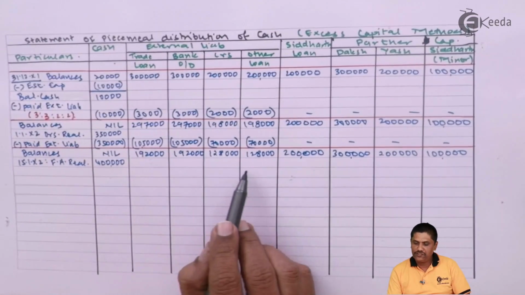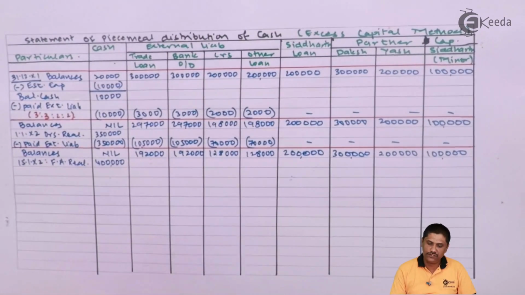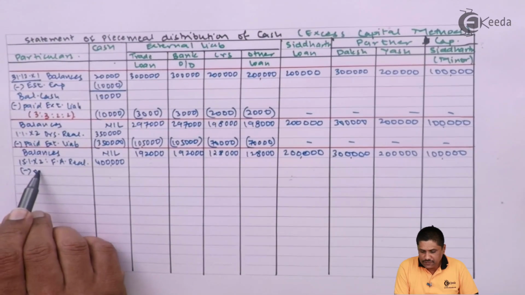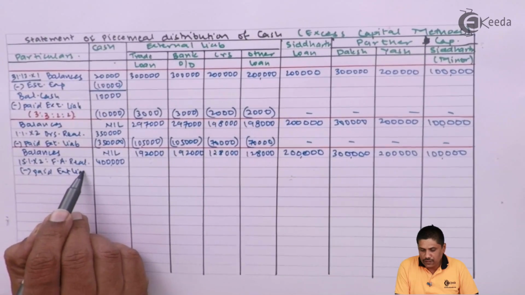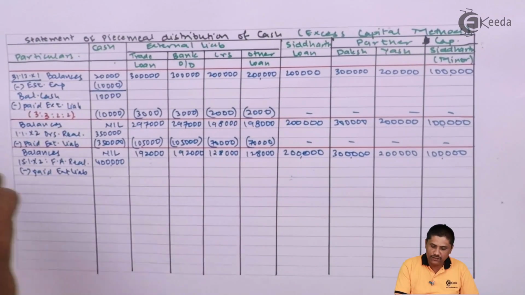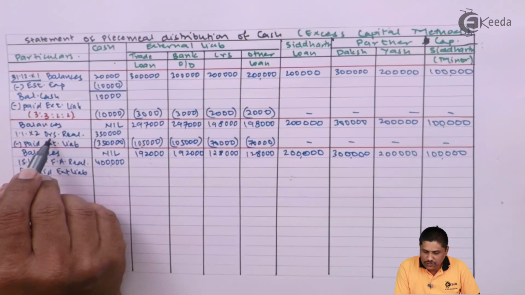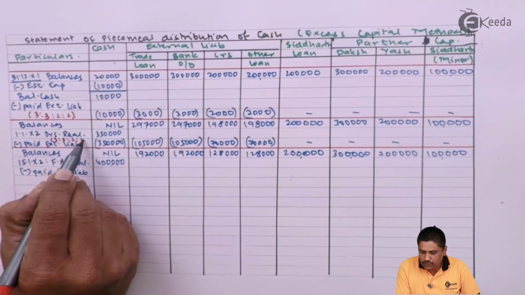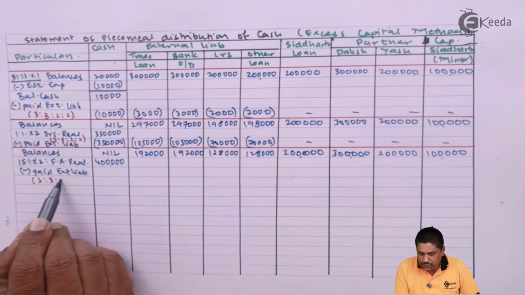Once again, I don't have sufficient cash to pay them all, so I will pay them in the ratio 3:3:2:2, minus paid external liabilities. Ratio will be same as we have written here, 3:3:2:2.